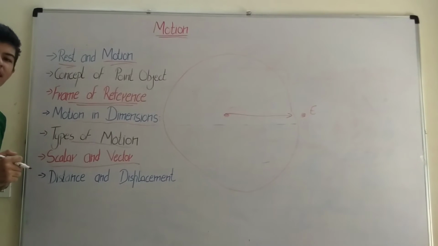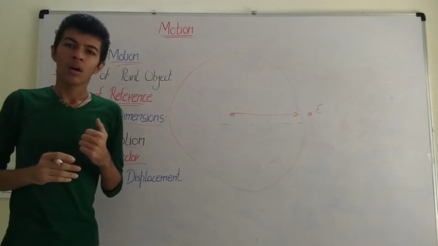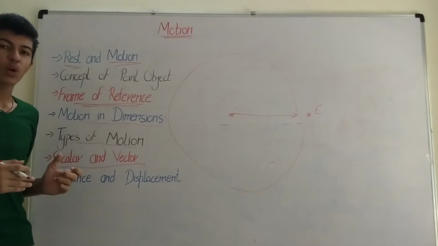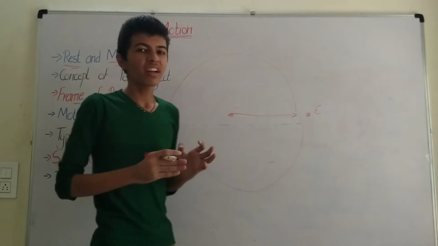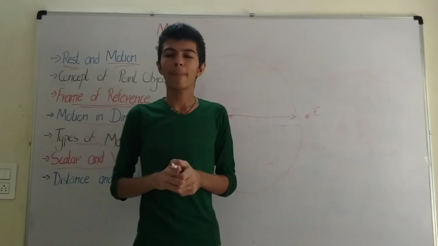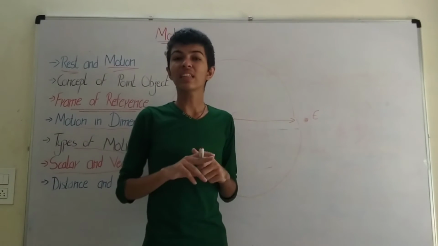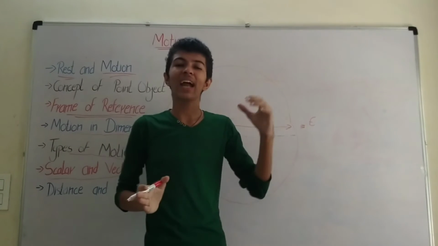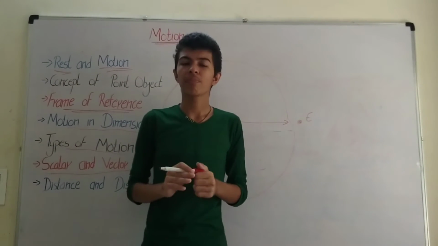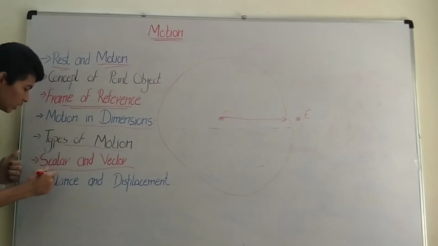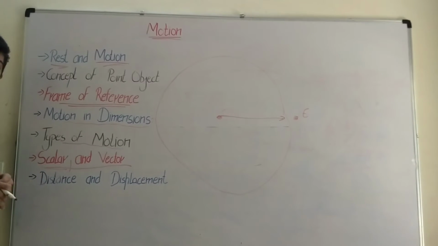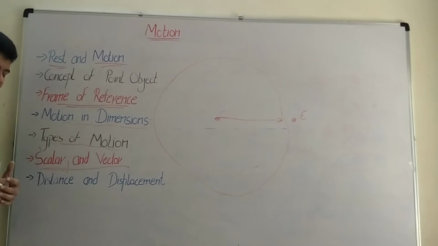Examples of scalar quantities would be distance. Let's take an auto driver who would travel all over the place, but that doesn't tell you the distance between your starting point and the final point. This type of quantity is known as a scalar quantity. Another example would be speed, etc.